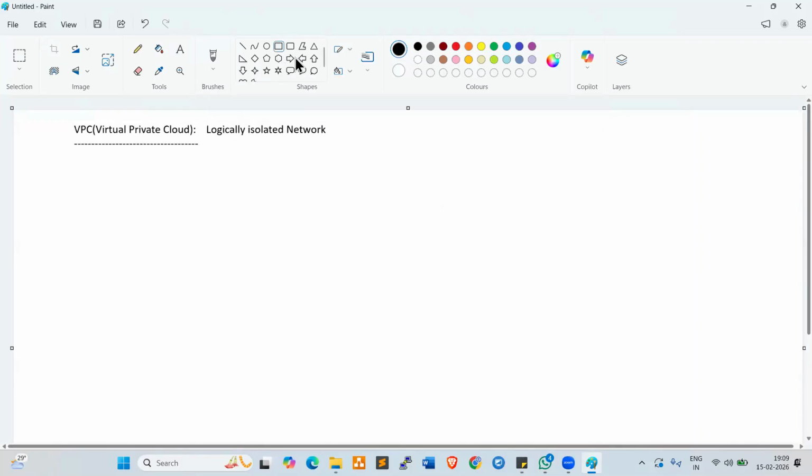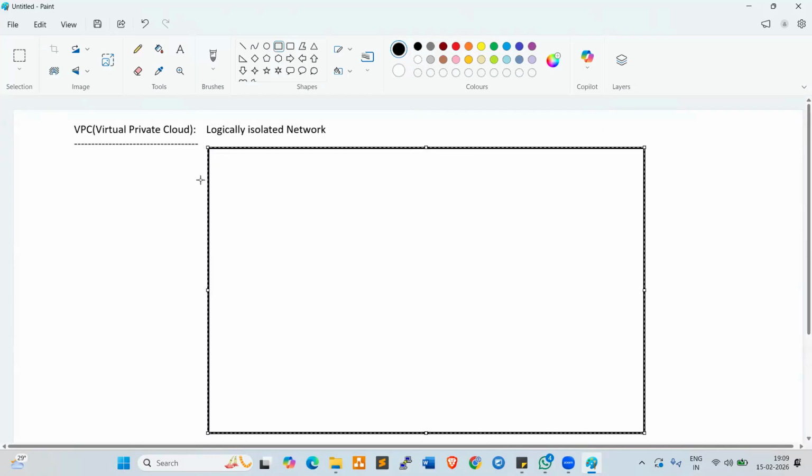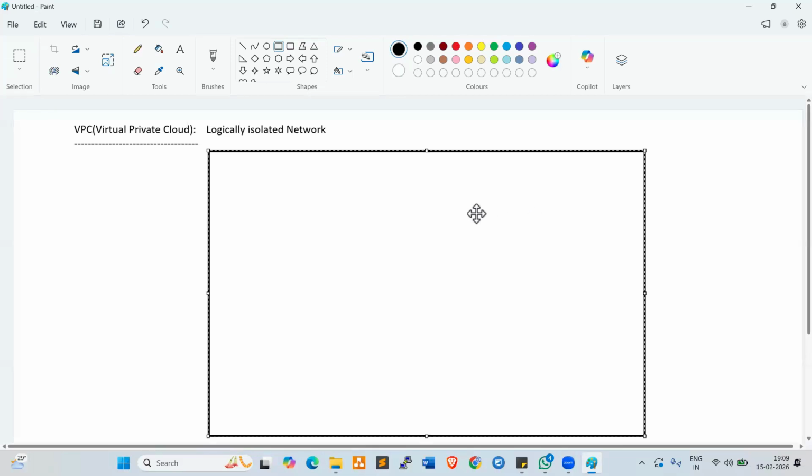So for example, this is the network, and this is our region. A region is a data center. So what is a data center? A data center is a server room where we host all the servers.